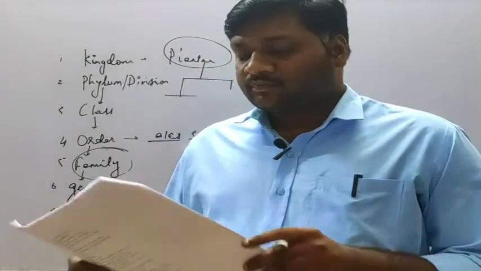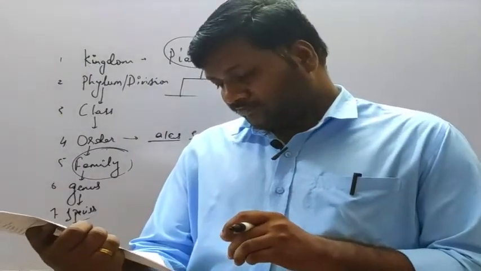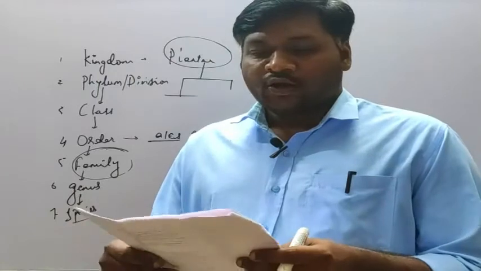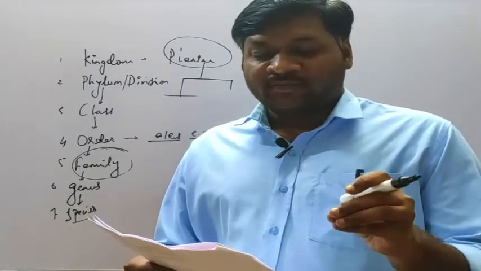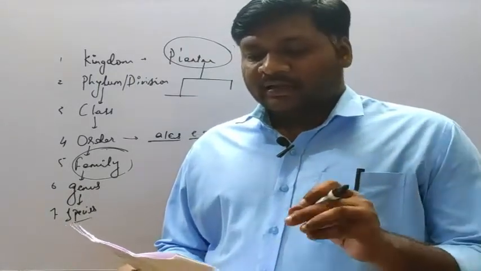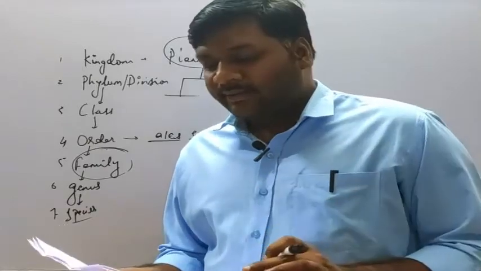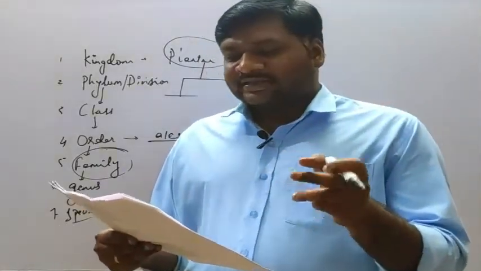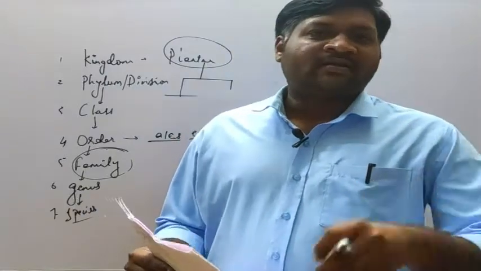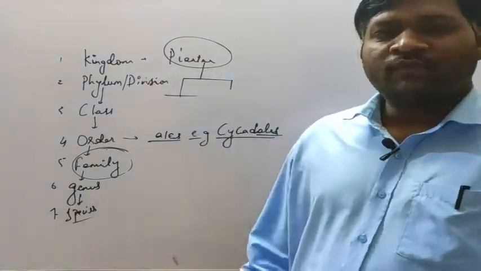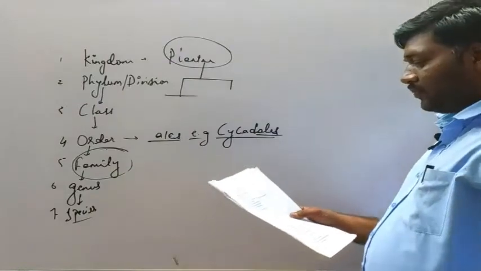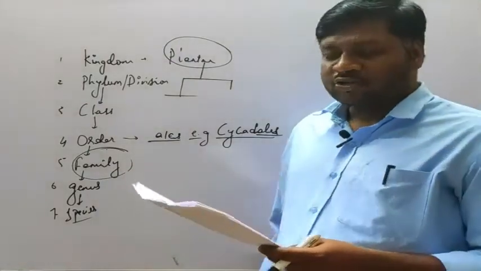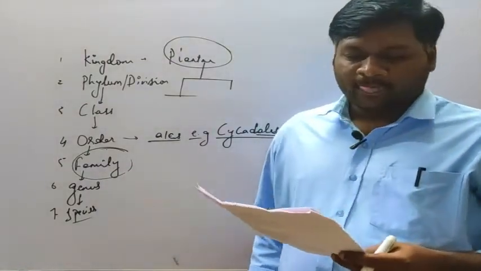That is, see here, option B is the correct one, that is option number 3 and 4. The binomial nomenclature was given by Carolus Linnaeus, and the other, zoological nomenclature, is under the ICZN, that is International Code for Zoological Nomenclature. So the correct option for question number 92 is option B.